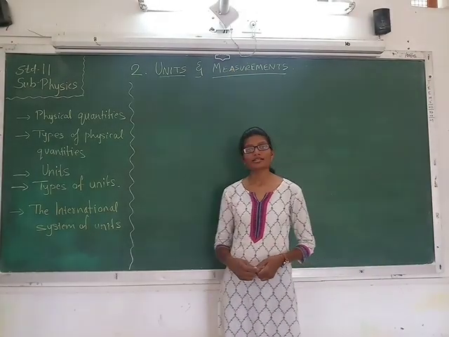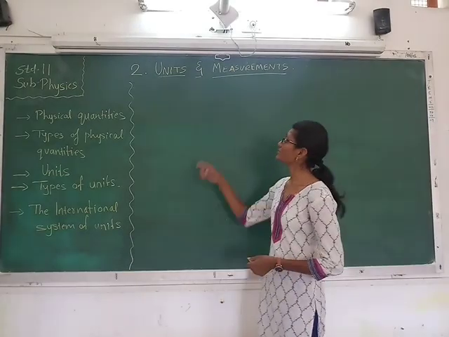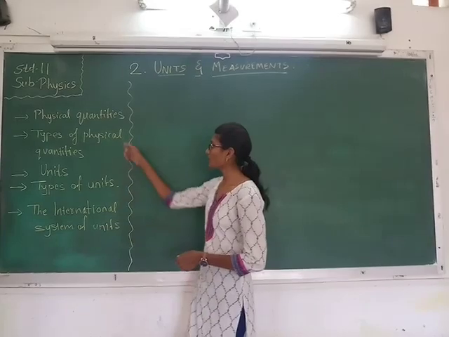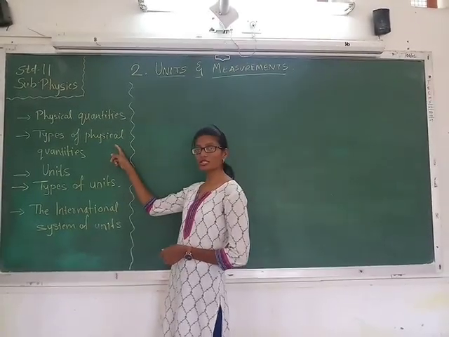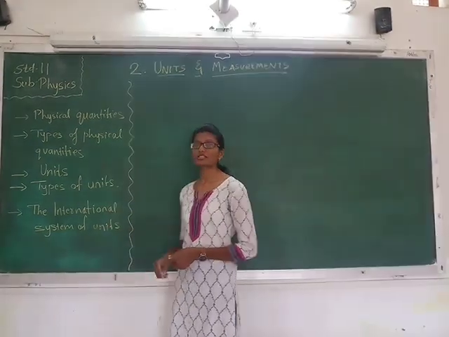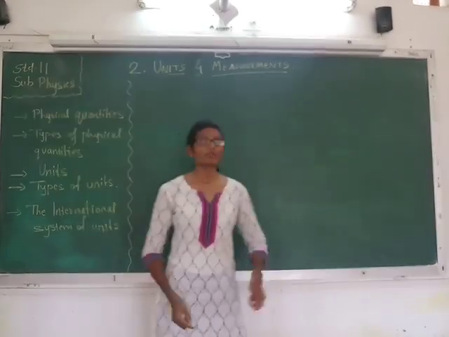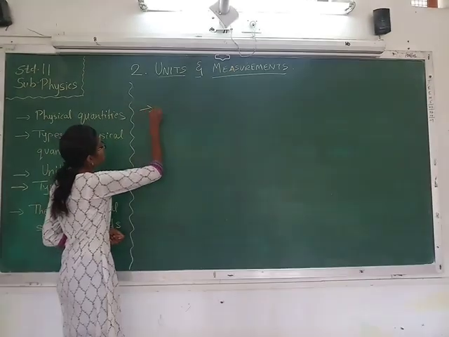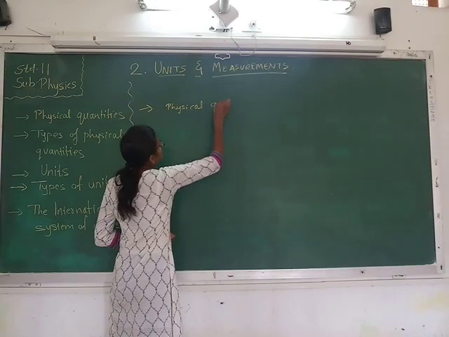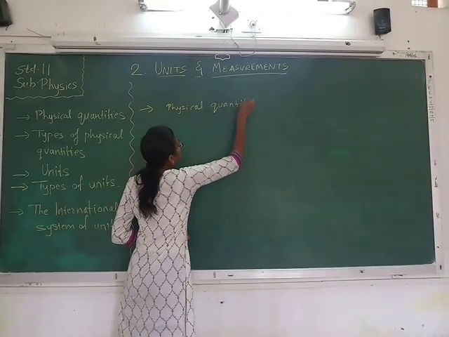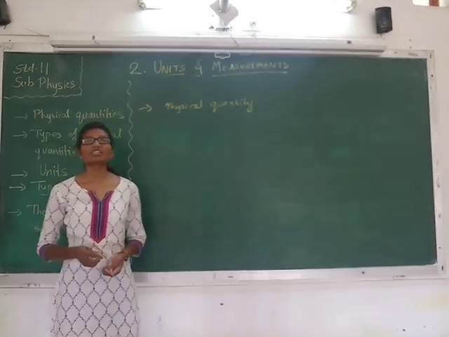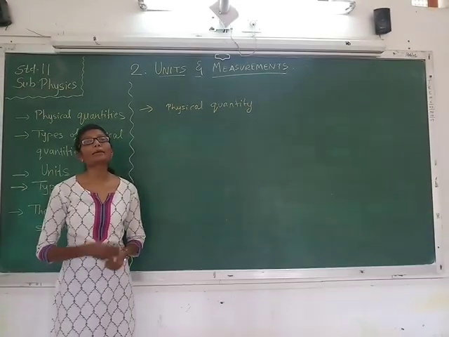Today we are going to start the second chapter of class 11, that is units and measurement. And the topics that we are going to cover in these videos are physical quantities, types of physical quantities, units, types of units, and the international system of units. So first of all, let us see what is a physical quantity. Physical quantity, it is actually the property of the material that can be measured.